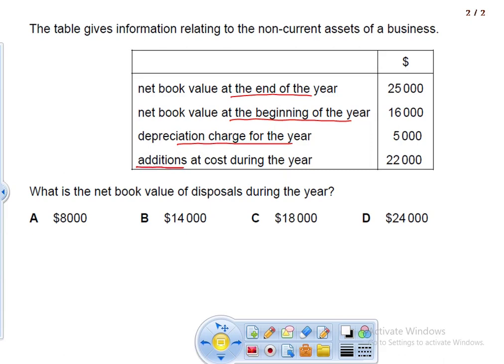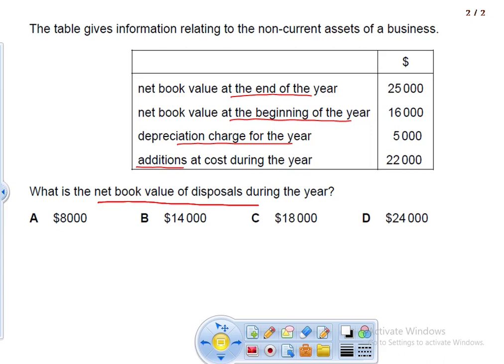So at the end of the year, asset value is 25,000. At the beginning of the year, 16,000. Depreciation we charge during the year is 5,000, and we purchase worth 22,000 during the year. So the question is, what is the net book value of the disposed assets during the year? So how much are we disposing, and what was the net book value of that asset?